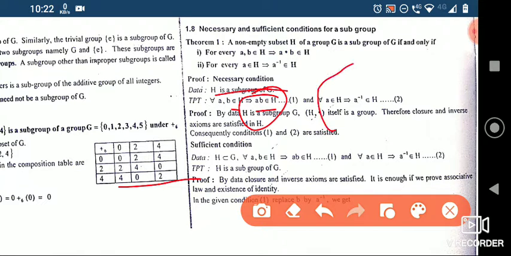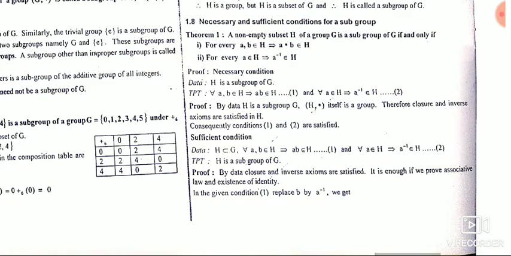And if an element a belongs to that group, then its inverse also has to belong to that group, right? So the necessary condition is true. That's what they have written. Proof: by data H is a subgroup of G, so (H, star) itself is a group, therefore closure and inverse axioms are satisfied in H. So consequently conditions 1 and 2 are satisfied.